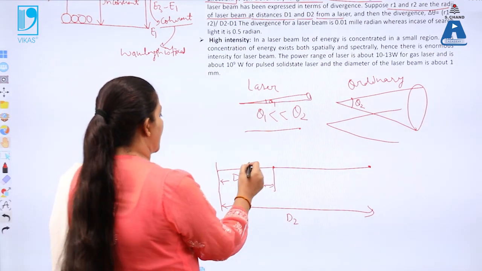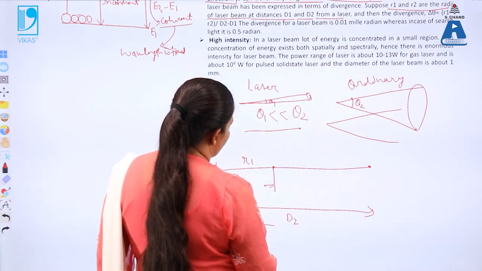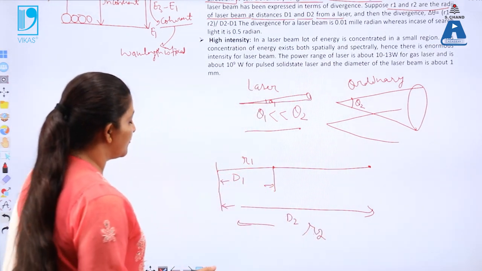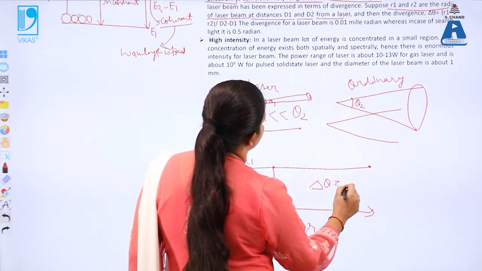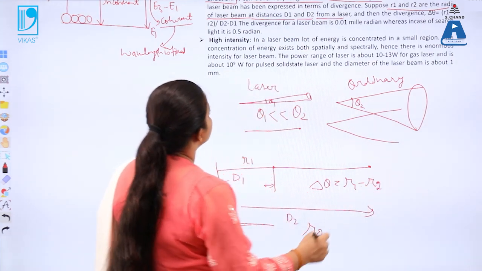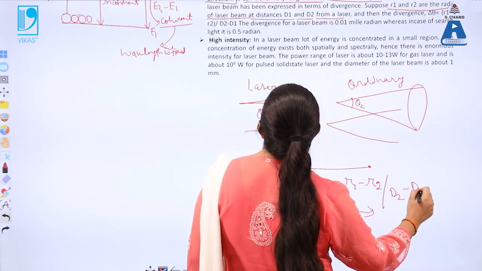Now if at this point the laser light has radius R1, and at this point the laser light has radius R2, then the angle of divergence delta theta can be represented as R1 minus R2 divided by D2 minus D1.